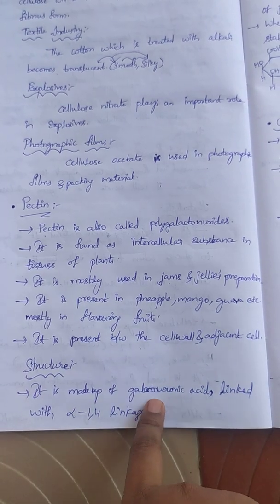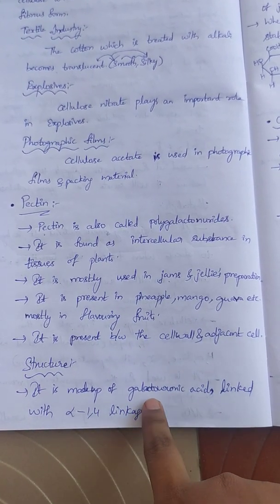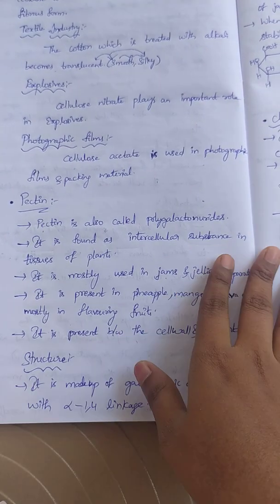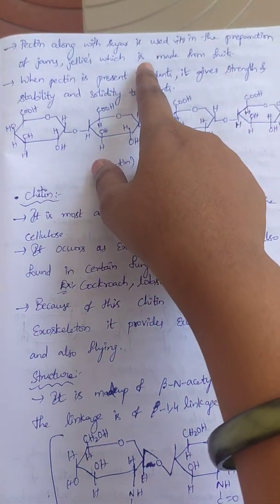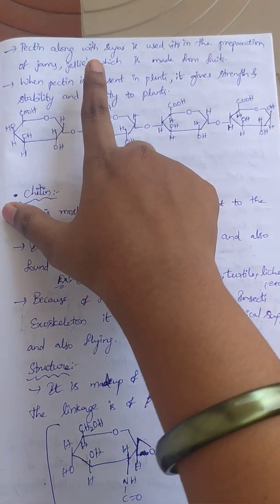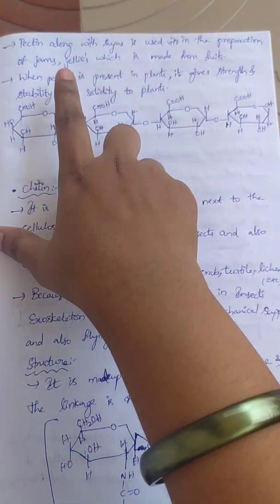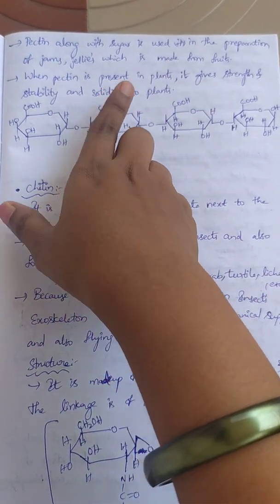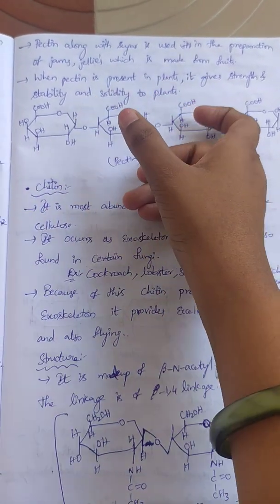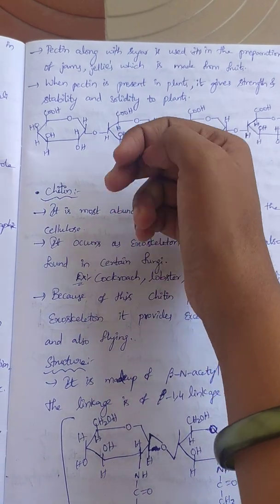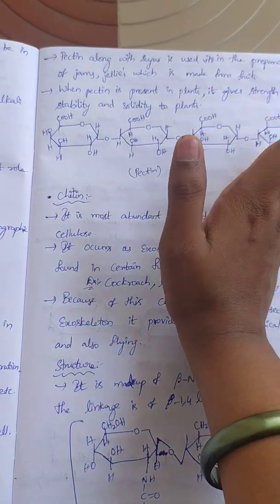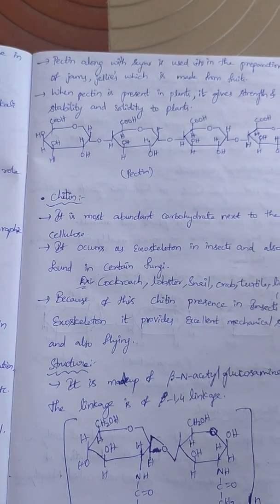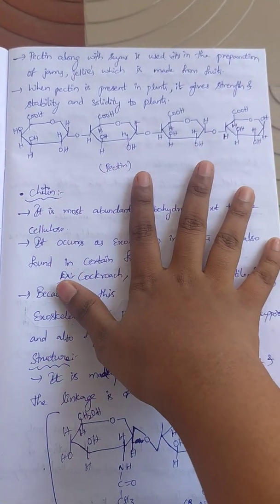And structure: pectin is made up of galacturonic acid linked with alpha-1,4 linkage. Pectin along with sugar is used in preparation of jams and jellies made from fruit. When pectin is present in plants, it gives strength, stability and solidity to plants. We all know what is meant by solidity and strength. So this is the structure of pectin.